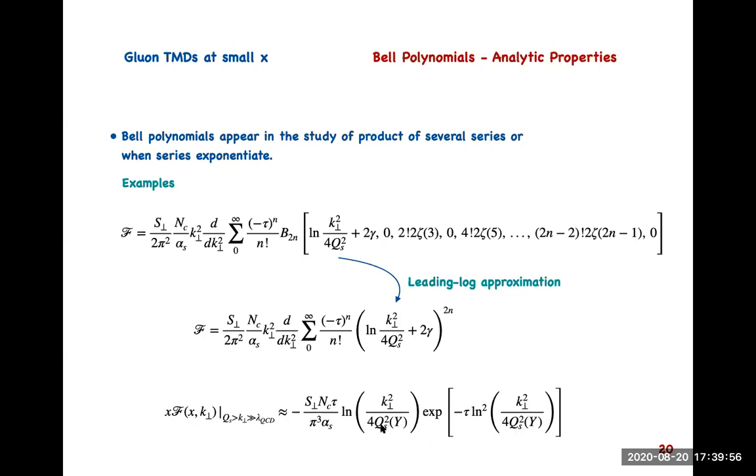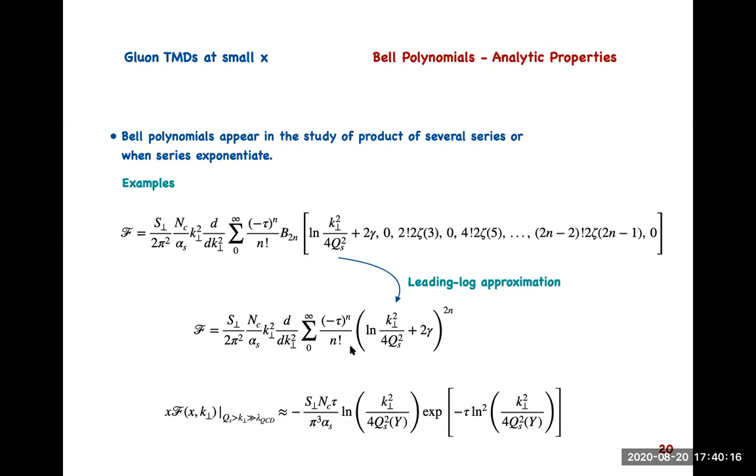Because you don't have Lambda QCD and you don't have the QCD coupling here, but the structure of this dipole TMD at small x turns out to have a Sudakov soft factor.